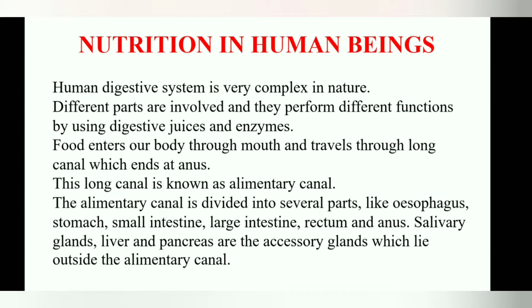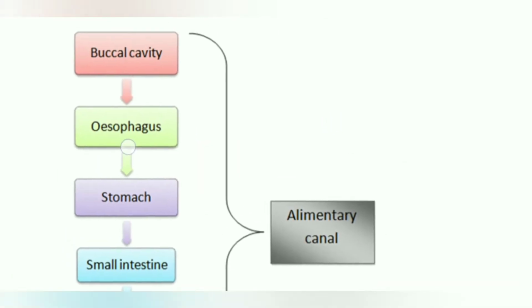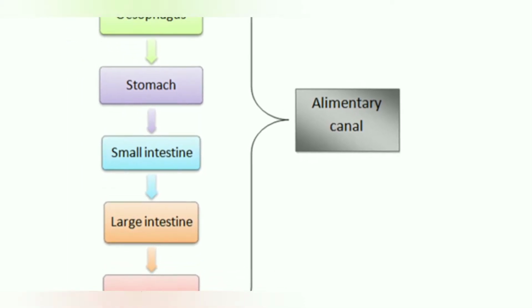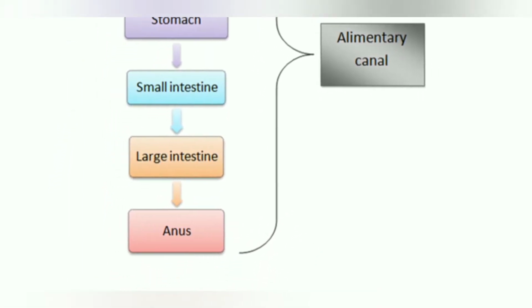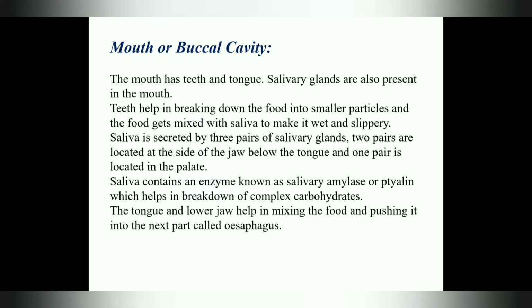So, food enters our body through the mouth and travels through a long canal which ends at the anus. This long canal is known as the alimentary canal. This alimentary canal is divided into several parts such as buccal cavity, esophagus, stomach, small intestine, large intestine, anus. In addition to this, we have digestive glands also such as salivary glands, then liver and pancreas. We'll see stepwise how the digestion takes place in each part.